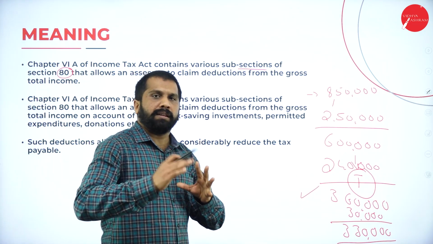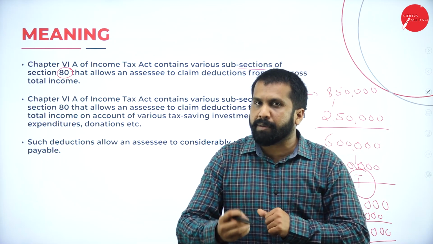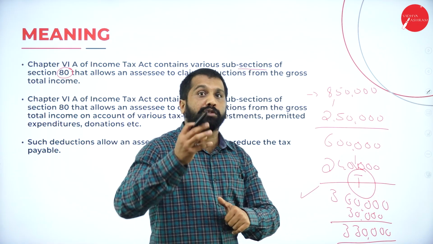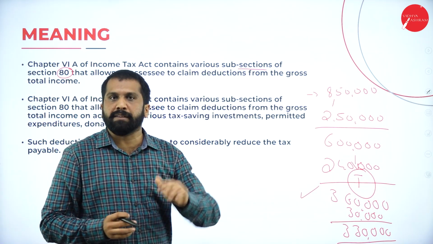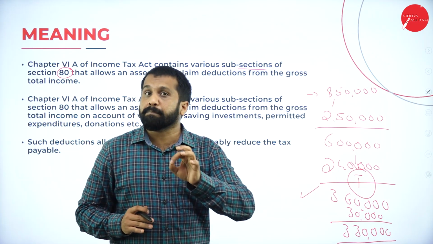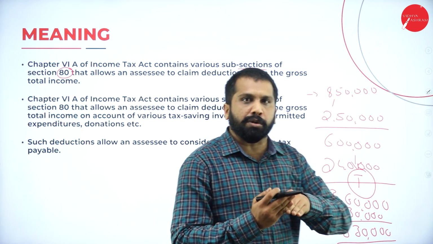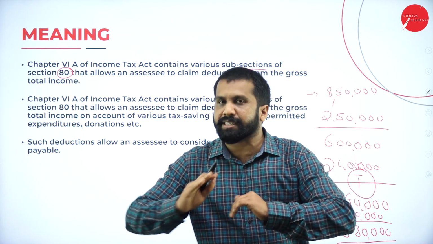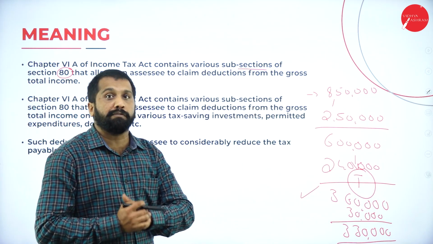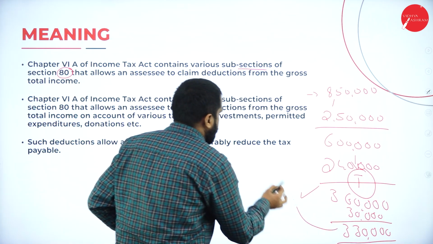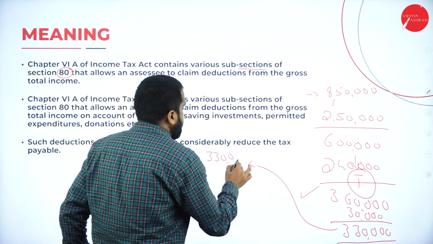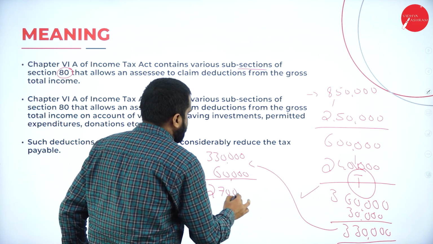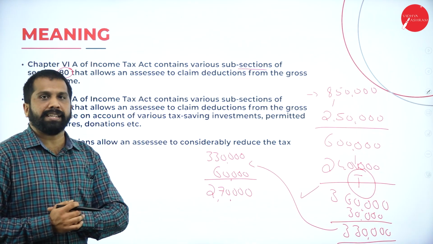Now, still I have a small kid. Every month I am spending 5,000. I am investing in the post office. Every month I am investing 5,000 for my daughter in the post office. Now, 5,000 into 12, how much? Every year I am saving 60,000 for my kid. So, how much did I invest in the post office? 60,000. Now, 3,30,000 minus 60,000 is 2,70,000.